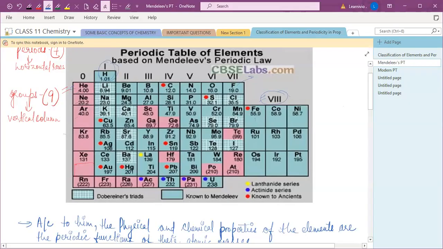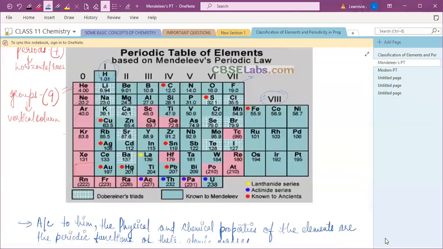So the position of the hydrogen atom in Mendeleev's periodic table is controversial. That's the demerit. यह था demerit of Mendeleev's periodic table, because the position of hydrogen was uncertain, right?